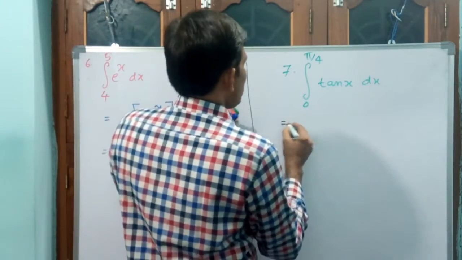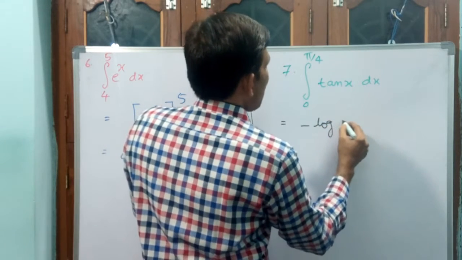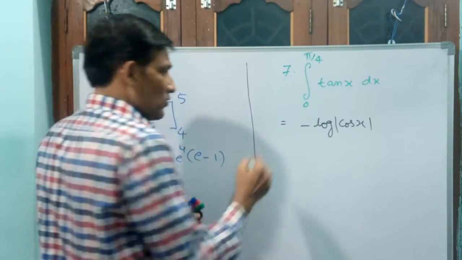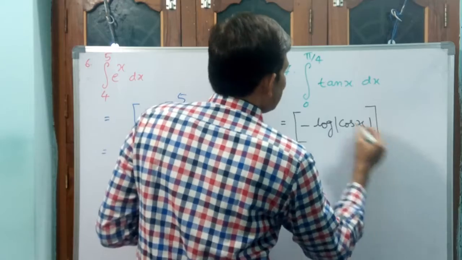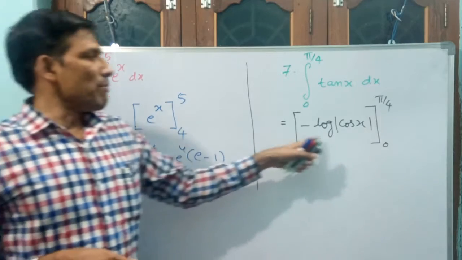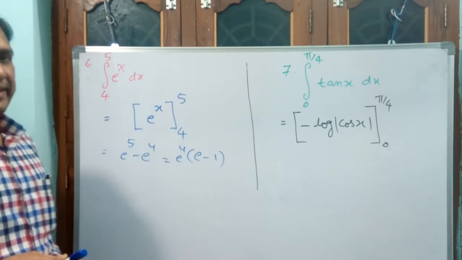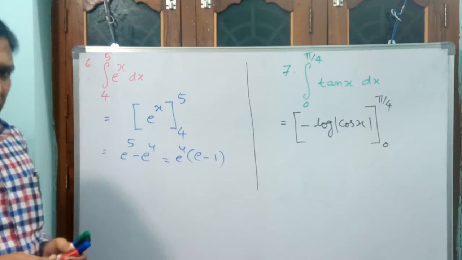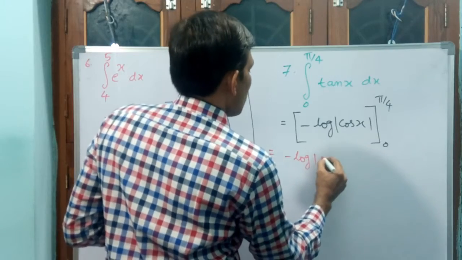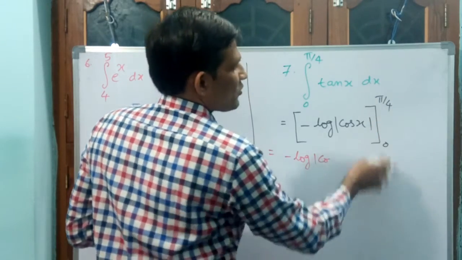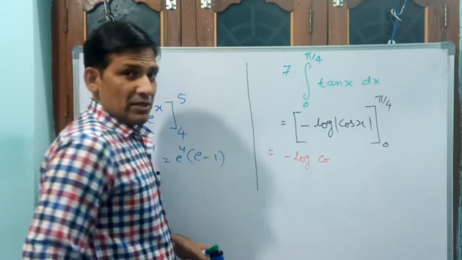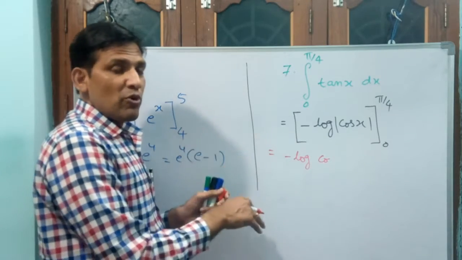Minus log cos x, but you have to keep cos x in modulus. You see how I am writing: put this in a bracket, then apply the limits 0 to pi by 4, because we are doing a definite integral. Minus log cos x, or log secant x. Write down: minus log modulus cos. Both are positive values only, even if you apply these values, so you need not keep the modulus now. If it comes out negative, then you keep the modulus and make it positive.